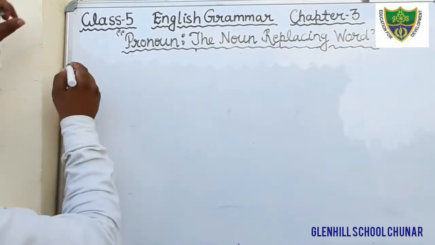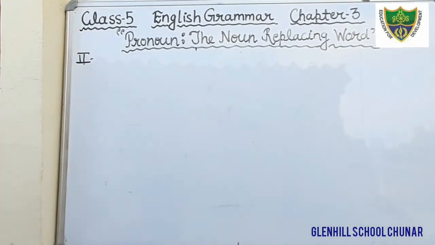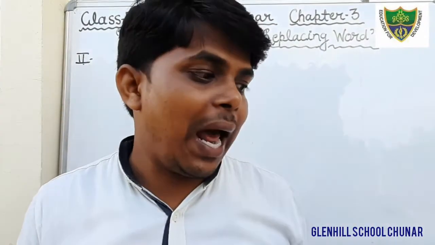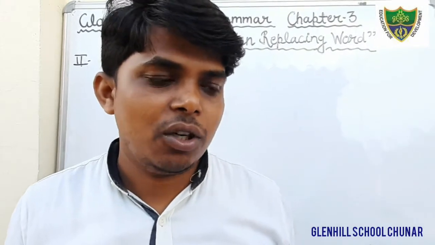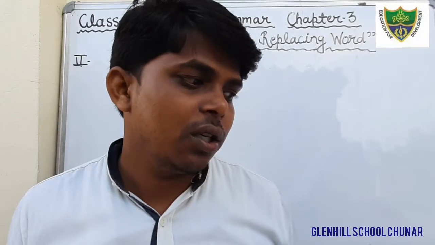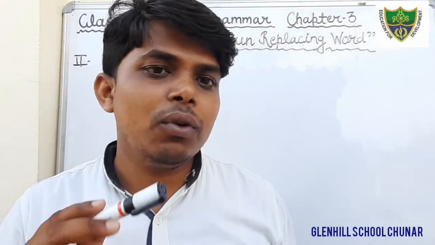In exercise number 2, you have to underline the pronouns in the following sentences and write their kinds. First you underline the pronouns in the sentence, and then tell what kind of pronoun is used there. I have told you the kinds, there are 6 kinds given in your book, and you have to fill that in.